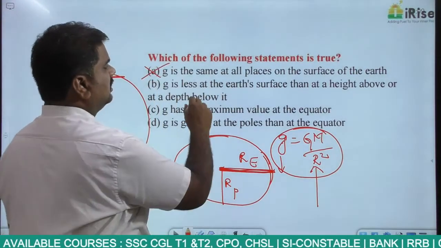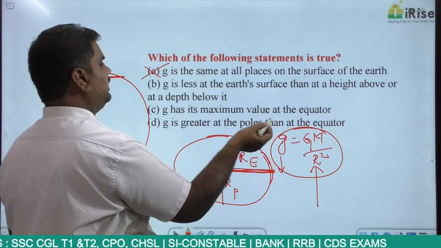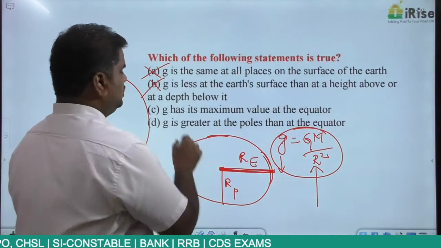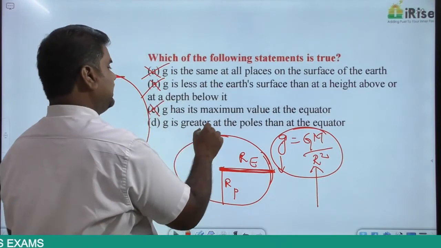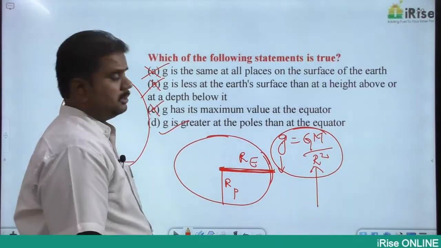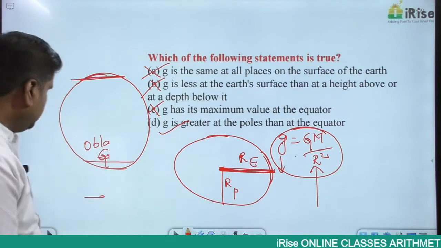No. Is g less at Earth's surface than at higher height above? No. Does g have its maximum value at the equator? No. g is greater at the poles than at the equator because of this particular equation, right? Then